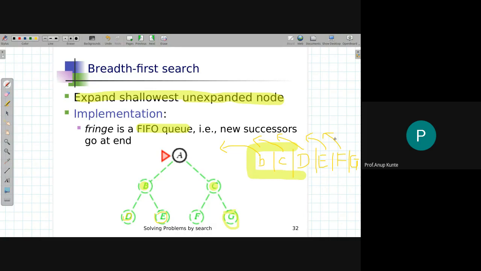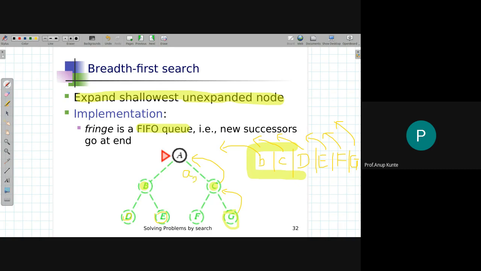Now finally, G node will come out of my queue. It's a goal node, so my search has to halt. My continuous loop has to halt. I will produce the solution by calling solution(G). It will point to its parent node, which is C. It will point to the parent node of C, which is A. So I will get an action sequence.